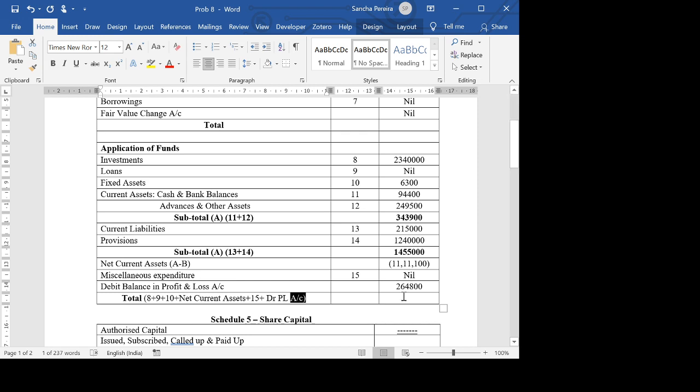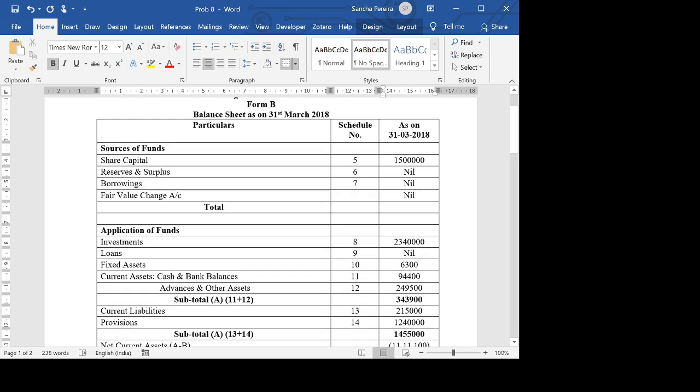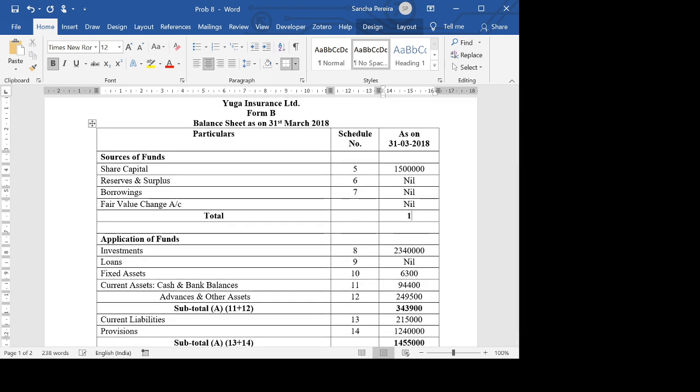So how am I going to get this final figure here? 23 lakhs 40,000 plus 6,300, minus 11 lakhs 11,100. I don't add 11 and 12 back here. If this was higher than this, it would have been plus. Now minusing because the credit is higher than the debit, and plus 2,64,800. If we check, we are going to get 15 lakhs. This is going to be 15 lakhs.